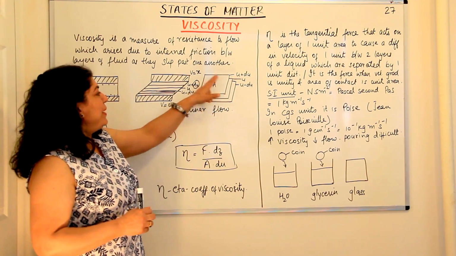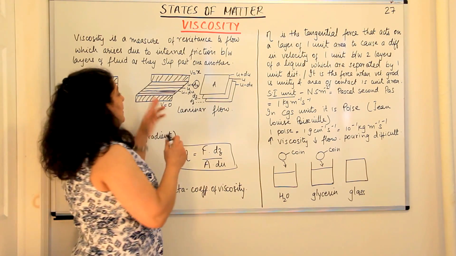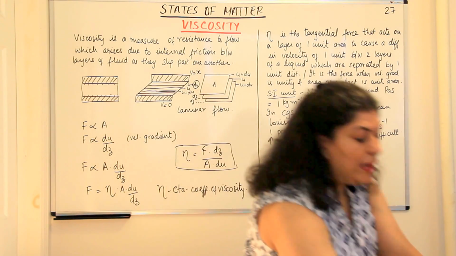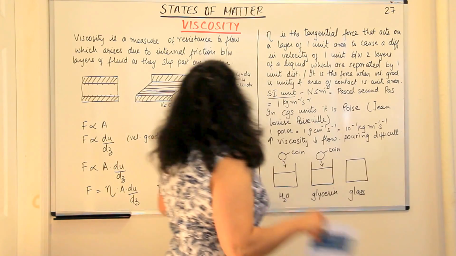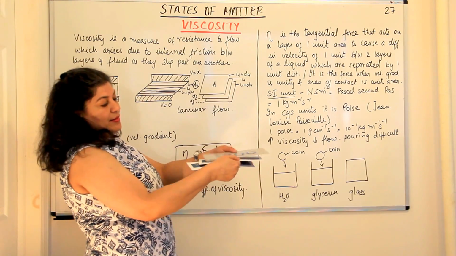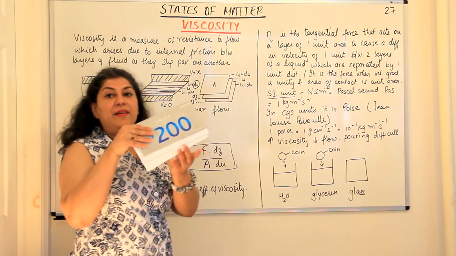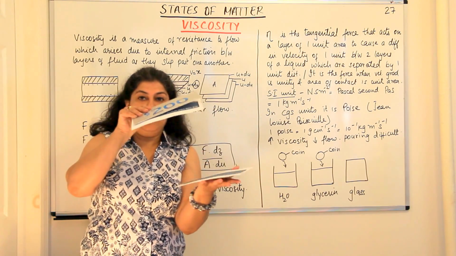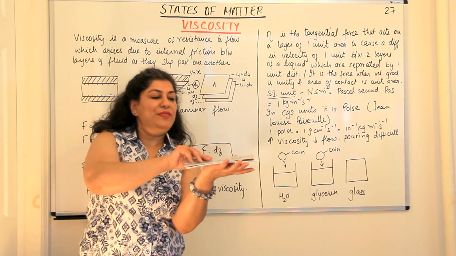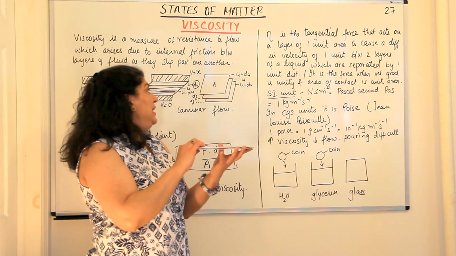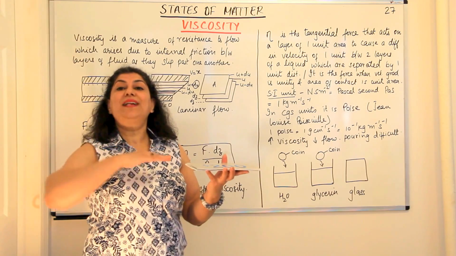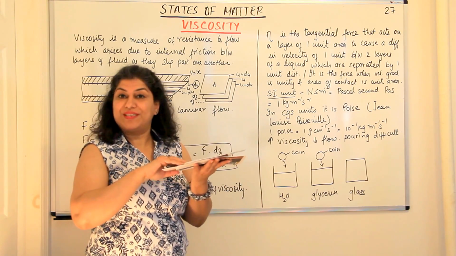I would now like you to look at this diagram here. I showed you just these two plates this way, that is sideways. I would now like you to imagine them to be flat surfaces. If these were flat surfaces, you can imagine these to be one layer, second layer, third layer, right? These are layers of liquid. Each has an area, a surface area, like when you splash a liquid somewhere, it falls on that surface like layers.